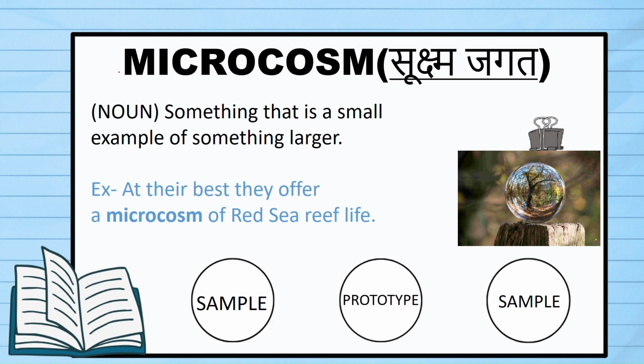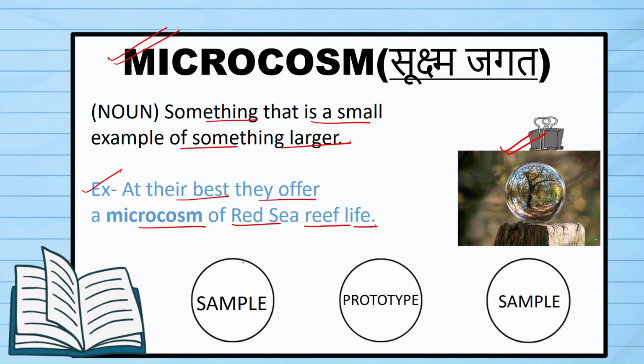The first word is microcosm. Microcosm means something that is a small example of something larger. So you have a larger picture and then you give smaller examples related to it, or you make a smaller example of that. The sentence will make it very clear. At their best, they offer a microcosm of Red Sea reef life. So the Red Sea is huge and the reef life there is also vast. So the best thing that the tourist place could offer is a microcosm, a smaller version of that. Here you could see that the picture also depicts the same thing.